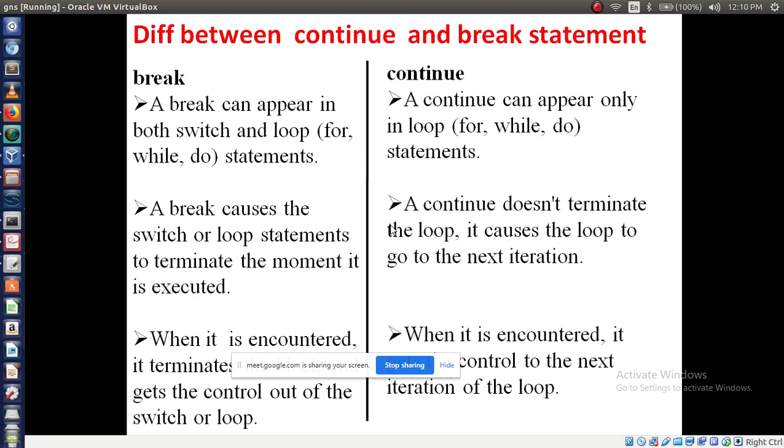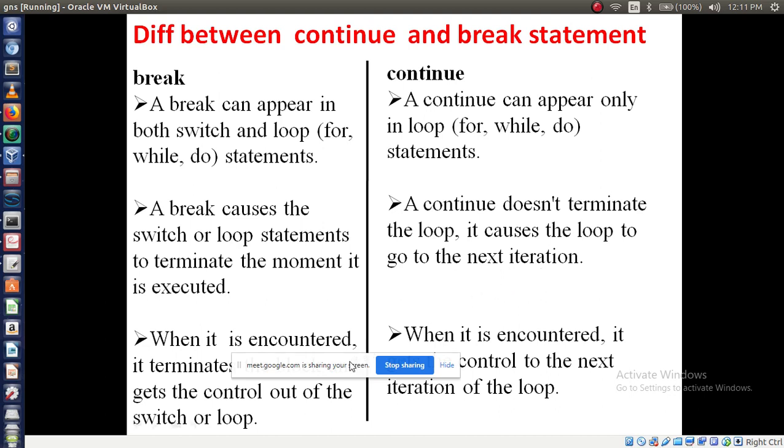Now the continue statement doesn't terminate the loop; it keeps on executing until the condition becomes false, right? But it will skip that particular line of code. It doesn't terminate the loop, it causes the loop to go to the next iteration. Next iteration means skip that line, then execute the next statement, right?